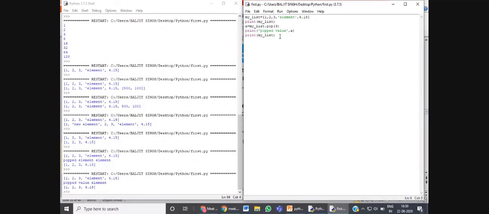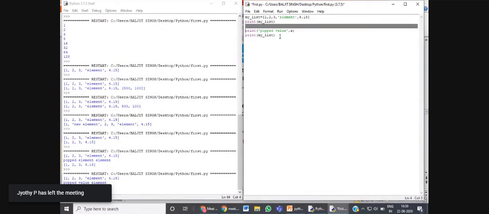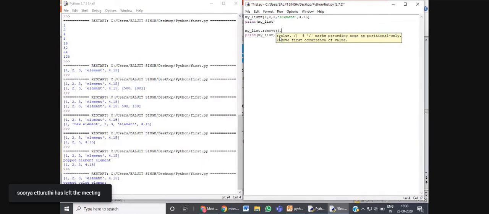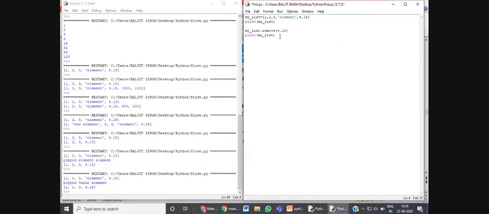And if you want to remove a particular value by giving its value, here with the del function and pop function, we have given the index value. But if you want to use the remove function, there we will be using the value itself. So here if we are using mylist dot remove, which value you want to remove? Suppose 4.15. I want to remove this value, 4.15. After removing this value, again I will be printing my list.